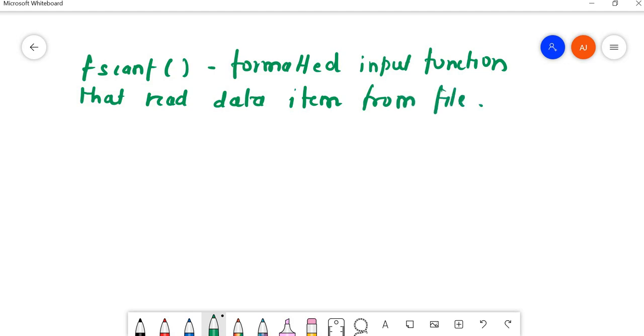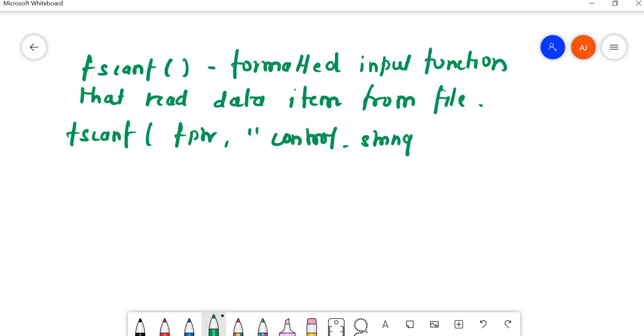The syntax will be fscanf. This is one of the most important questions. fscanf takes the file pointer followed by the control string. The control string will be %d, %s, %c, and then the address of some variable name, you can say argument.